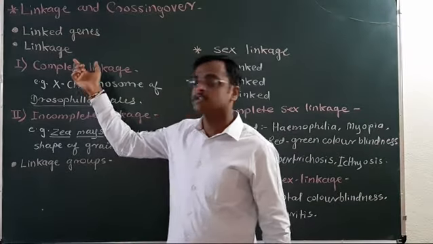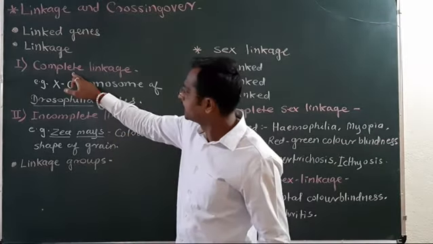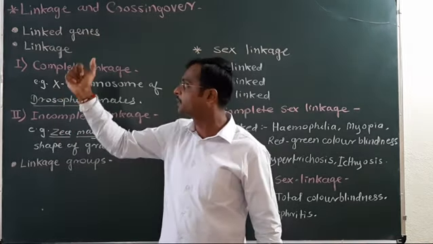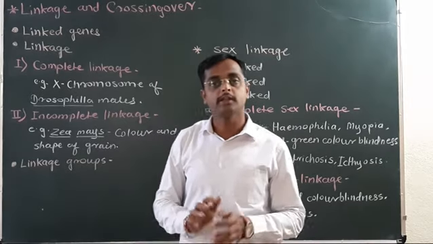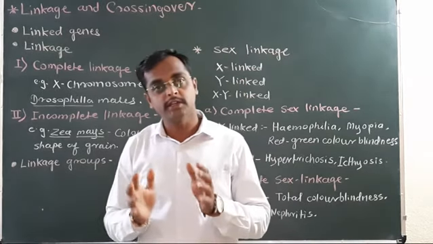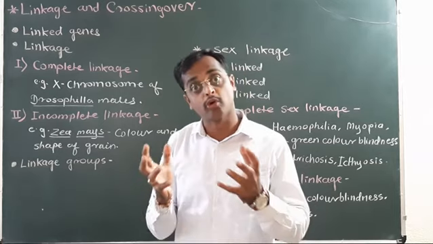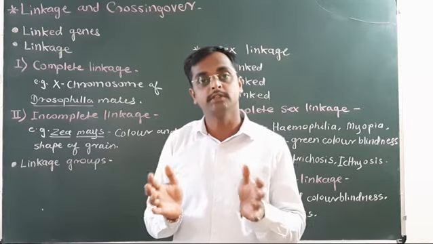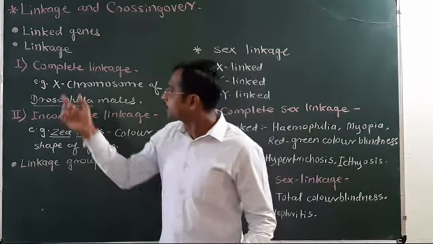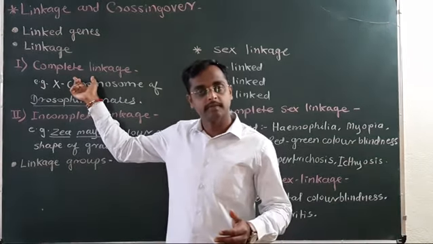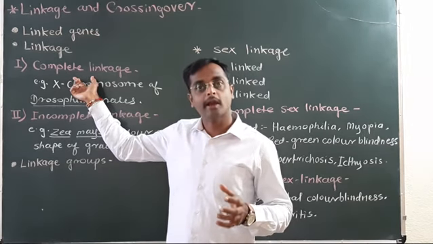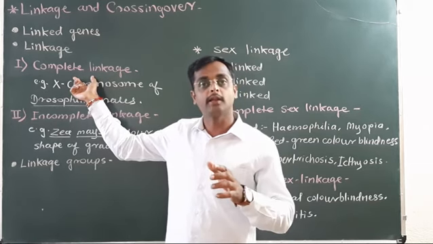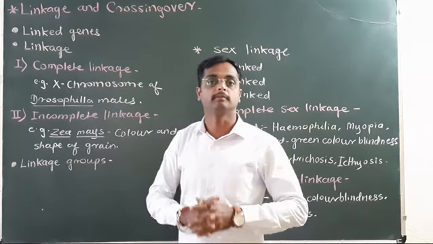Now, linkage is of two types: complete linkage and incomplete linkage. Now, what is complete linkage? Complete linkage means there is no crossing over. The genes present on chromosomes are closely associated with one another. The distance between the genes is minimal. In complete linkage, the genes present on the chromosome are tightly bound.